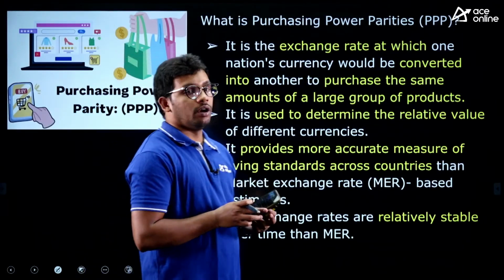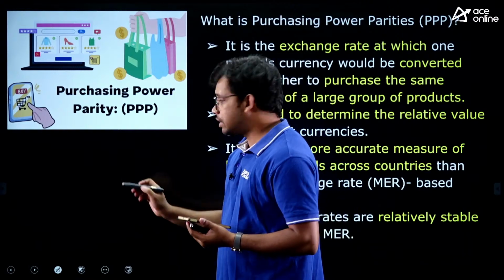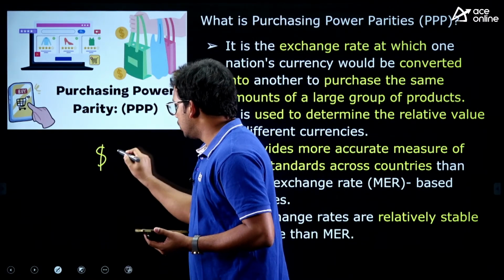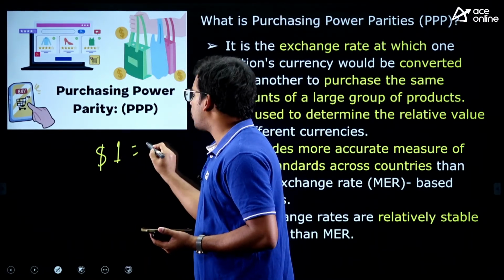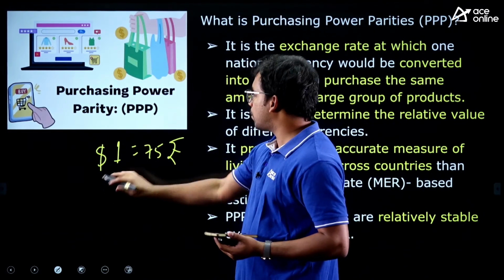Let's understand what purchasing power parity actually is. Currently, with market demand, $1 is equal to approximately 75 rupees. You might be aware, this is the market condition.